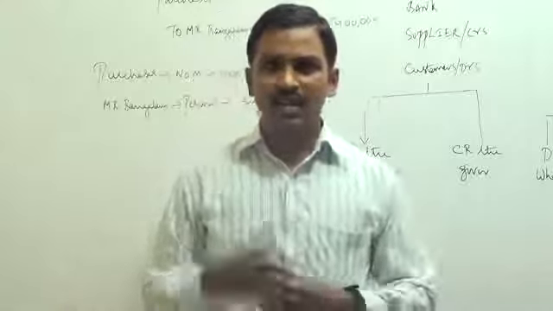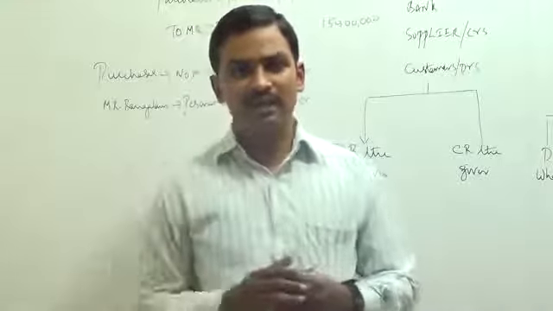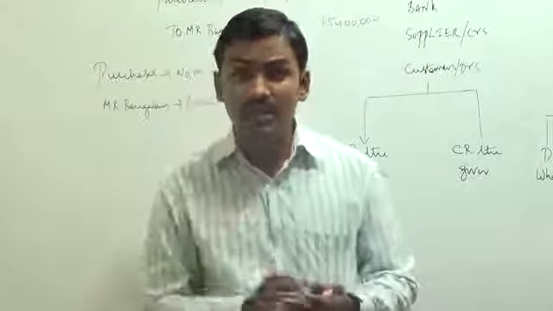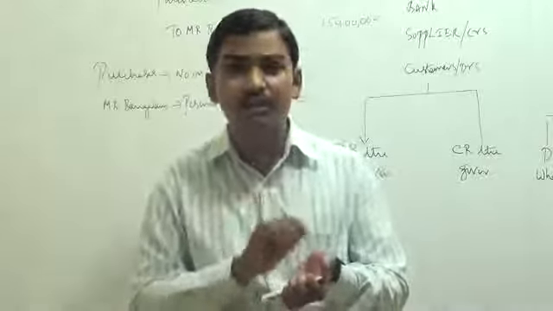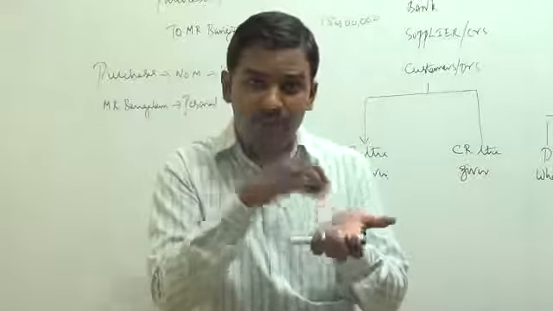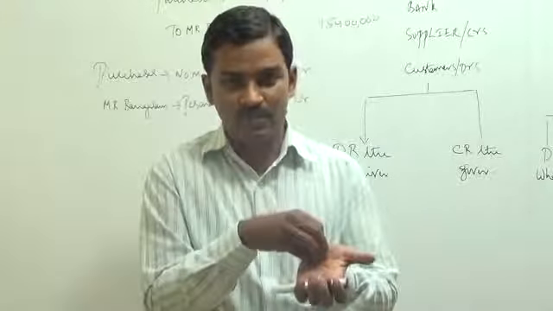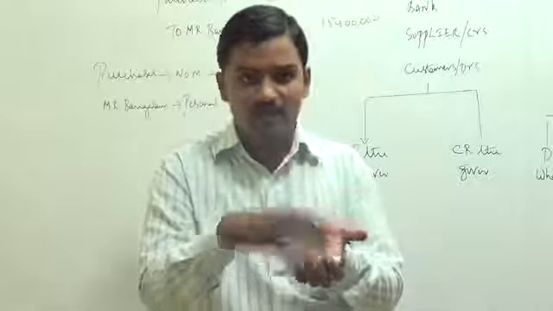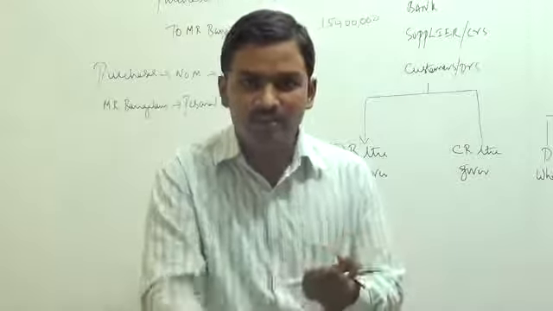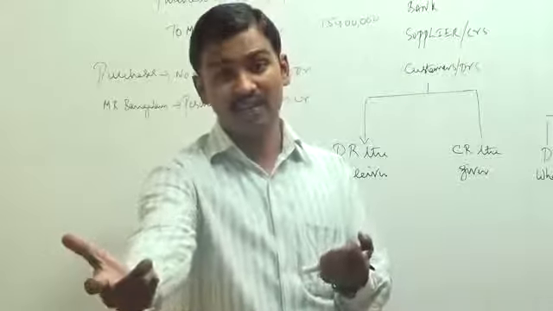So what is this transaction? Advertising expenses paid 25 lakhs. So we have to remember the expense. We have to immediately record it in our books of accounts. What is the expense called? Advertisement expenses. And for this advertisement expense, how much have we paid? We have paid 25 lakhs in cash.